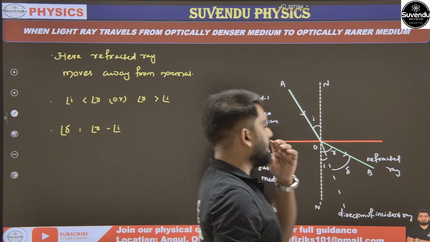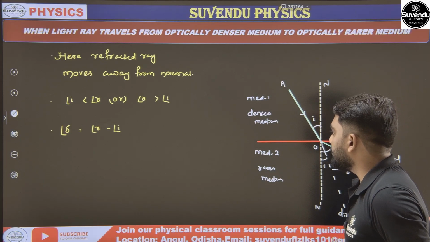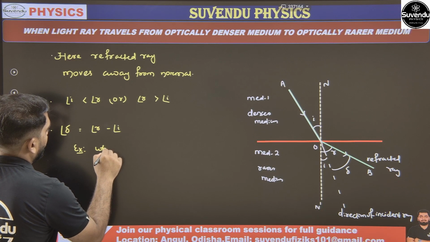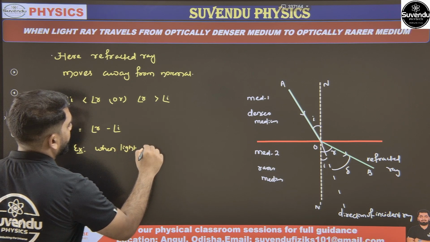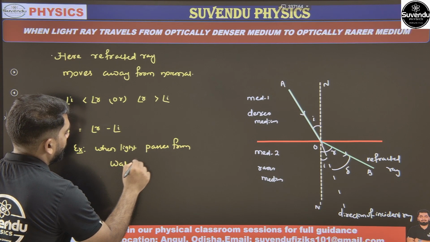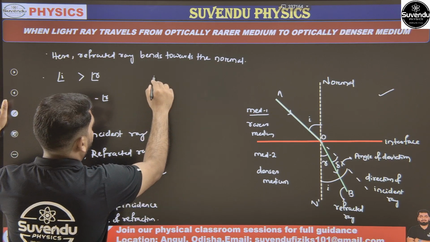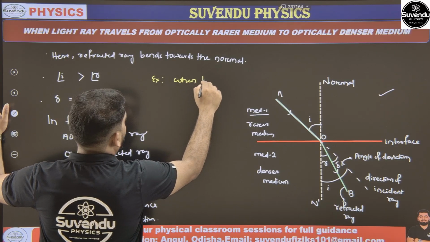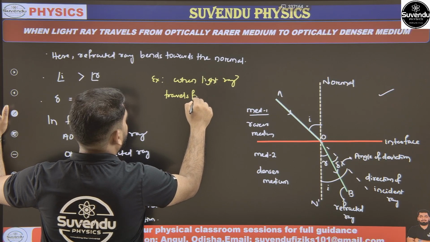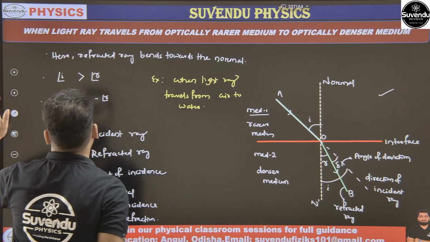So this thing you will observe when light travels from optically denser medium to optically rarer medium, or denser to rarer medium. For example, when light passes from water to air, or when light ray travels from air to water, you may see this case.